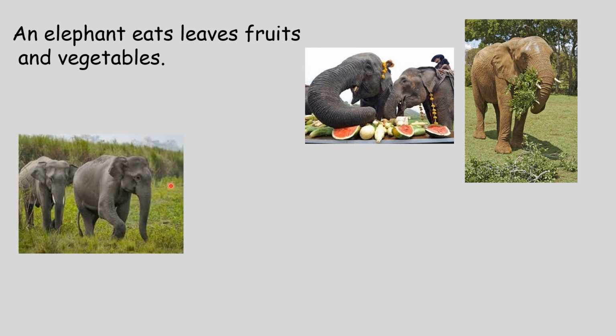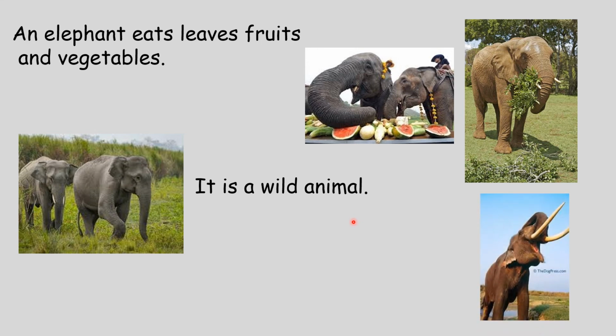Where does the elephant live? Yes, it is a wild animal and it lives in the jungle. So you can write also it is a wild animal and it lives in the jungle. What is the sound an elephant makes? He puts up his trunk and makes a loud sound. It is called trumpets. An elephant trumpets. So the sound that the elephant makes is it trumpets.